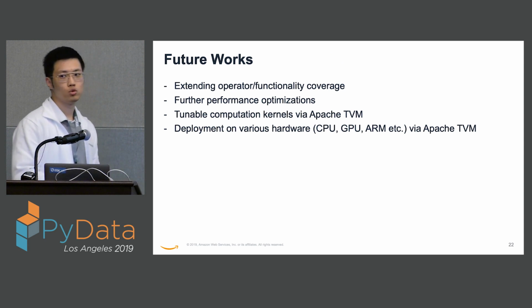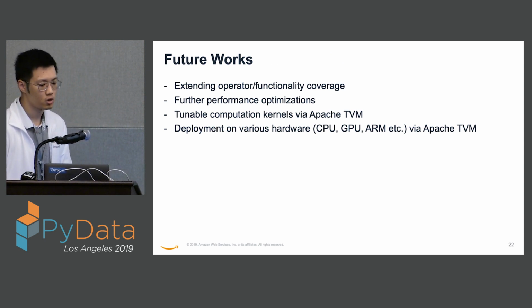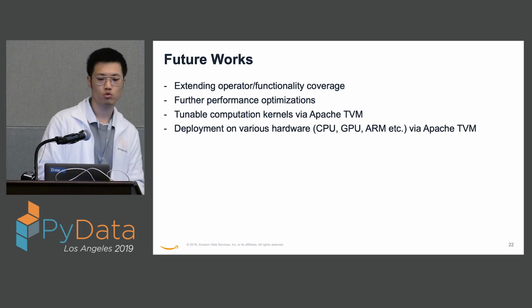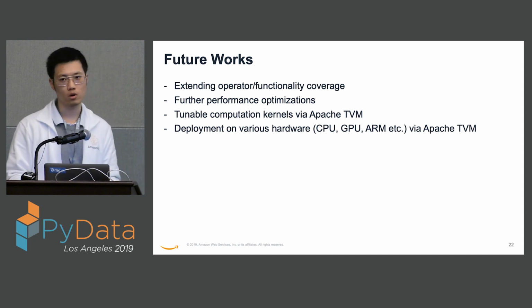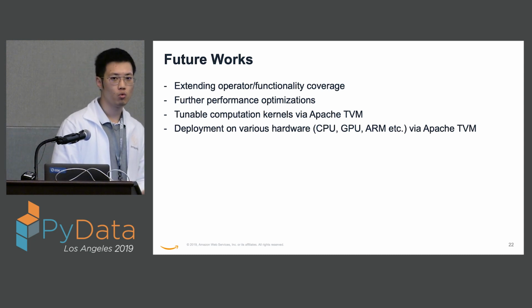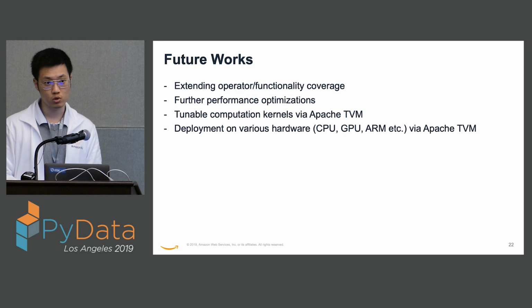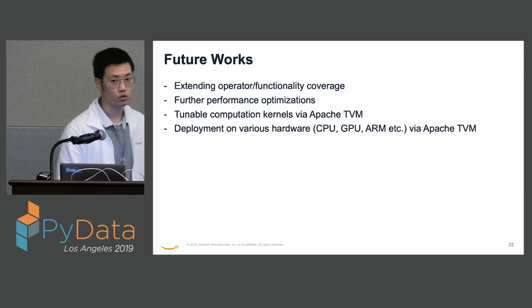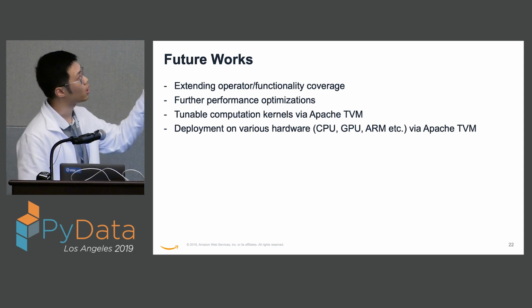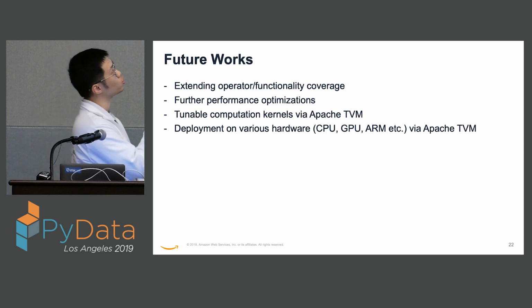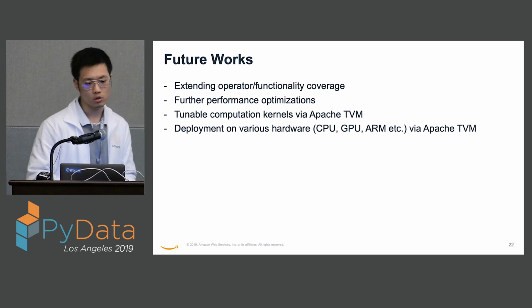So what do we want to do in the future for this new package? One thing is that we want to extend our coverage to more functionality and operator APIs in official NumPy. We also want to continuously push our performance to the next level, and one way to do it is by integrating with Apache TVM, a deep learning compiler for generating tunable computation kernels on different devices.